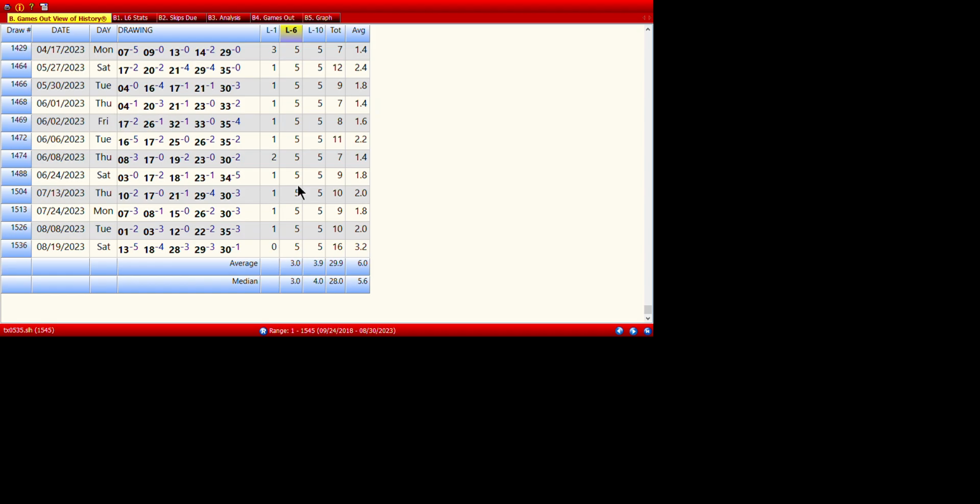But now this does look familiar, and then I can change it. This is the last drawing. And then this is my last 6 drawings, and the last 10 drawings. It gives a total and an average and stuff like that. But it gives you an idea as to what skips may be getting ready to come, maybe getting ready to kind of pop out there. But it gives you an idea, and if you work with it long enough, then the ancestors will tell you, look, child, right there. And you'll be on it and cashing in a winning ticket.